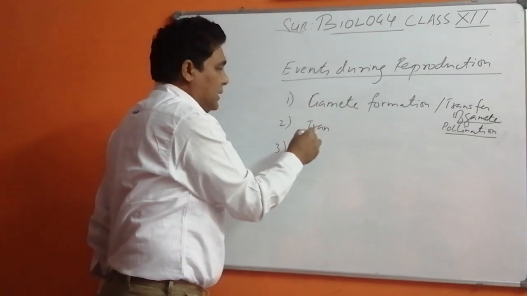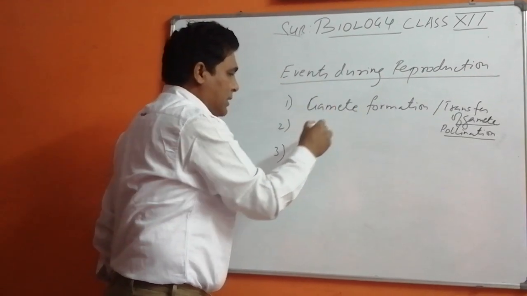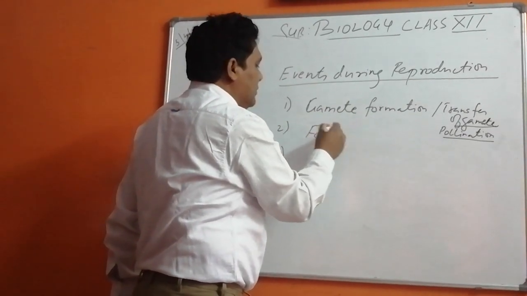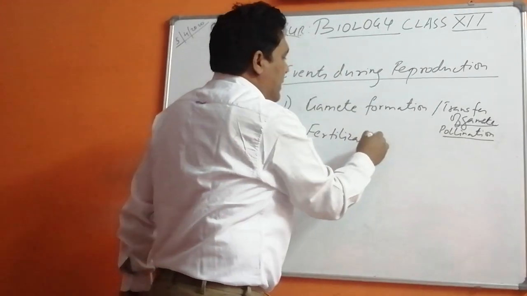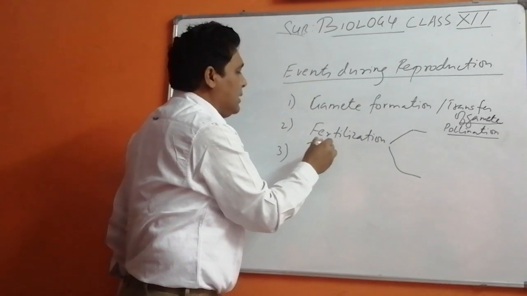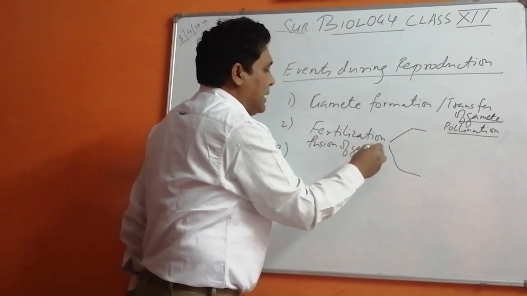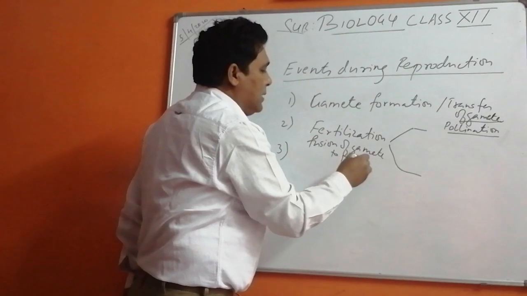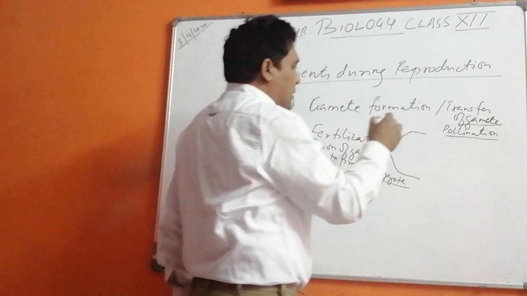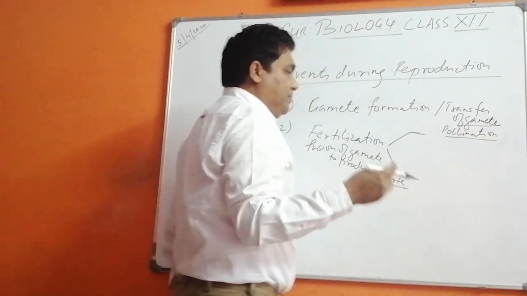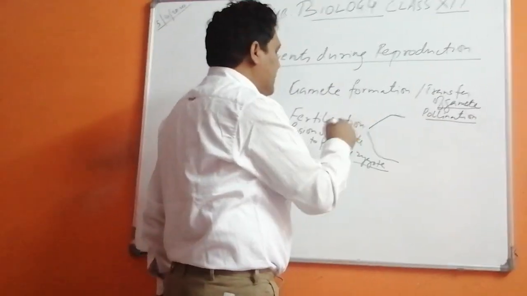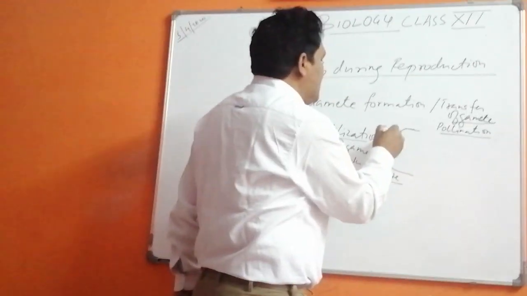Now gamete formation is the first part. Second is going to be fertilization. Fertilization is the fusion of gametes to produce a zygote. Now the zygote is the interlink between the parent and the embryo. The zygote will form the embryo. Fertilization takes place by two types.